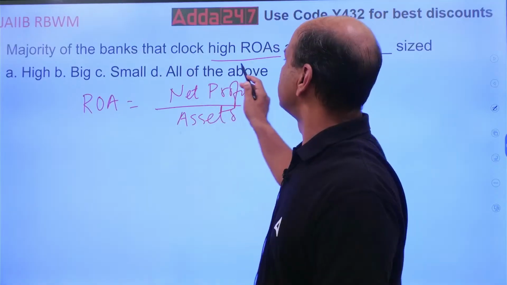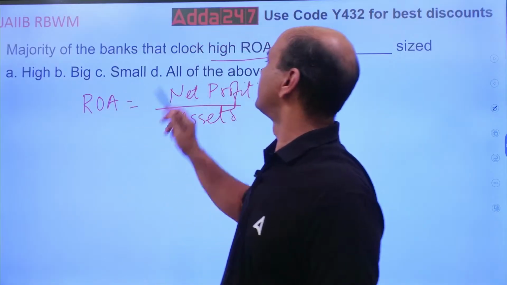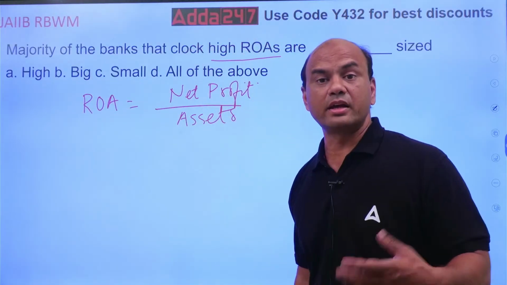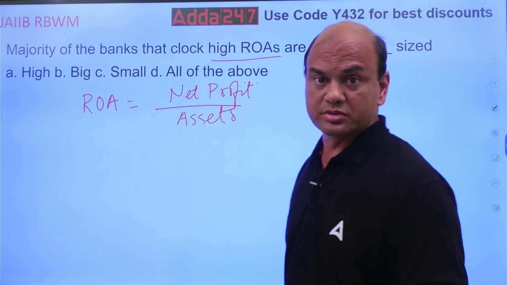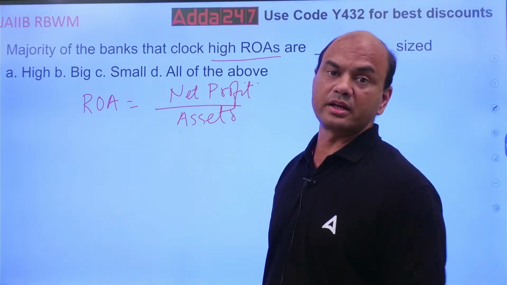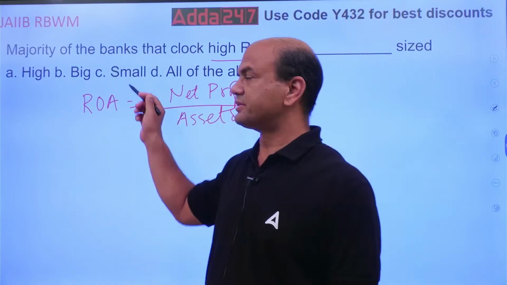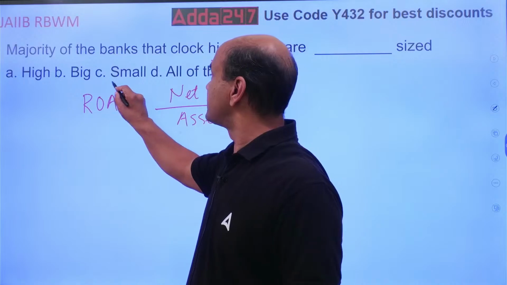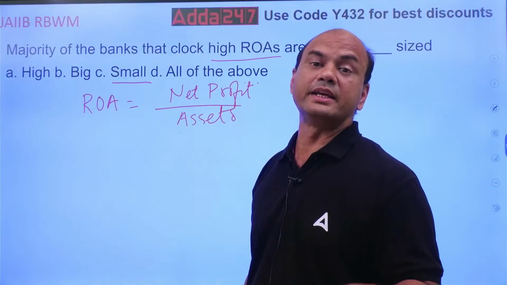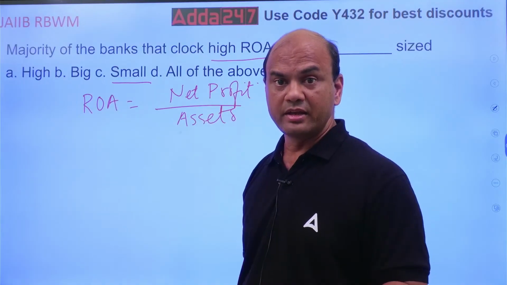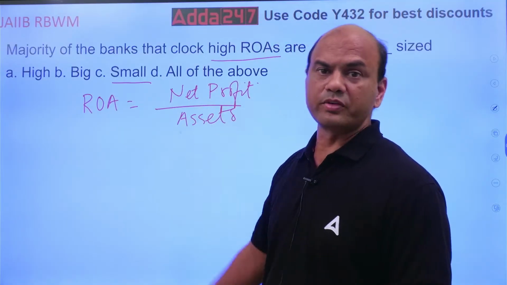Majority of the banks that clock high ROAs are: big, small, all of the above. So who clocks in higher ROA? Generally, here we are talking generally. There can be some exceptions also, but generally who clocks in higher ROA? It is generally small banks. But it can be large banks also. For example, if you see HDFC Bank, SBI, their ROAs are quite big. But the general thumb rule we see is smaller banks.